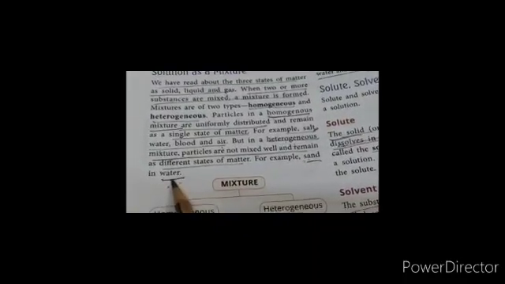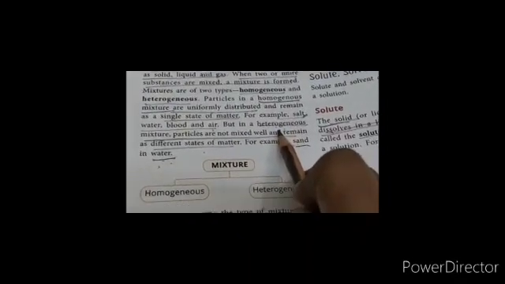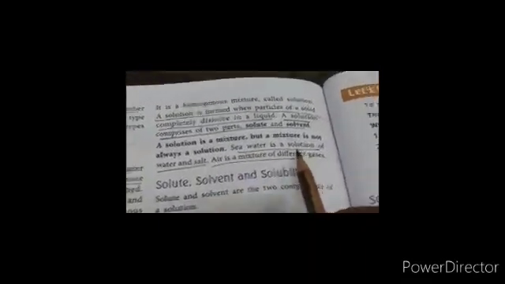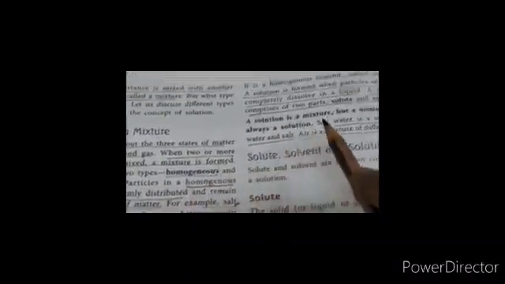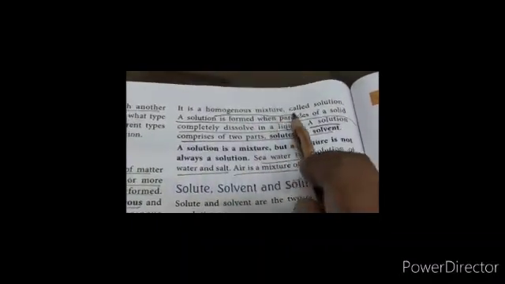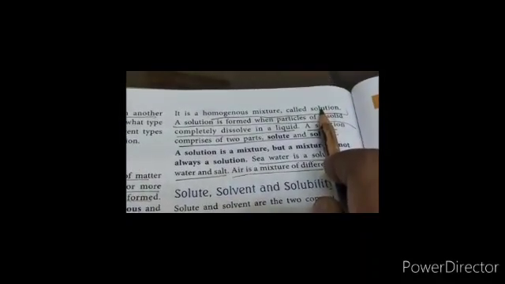Such a mixture is called a heterogeneous mixture. So mixture is of two types: homogeneous mixture and heterogeneous mixture. When two materials mix together, it is called a homogeneous mixture, and such a homogeneous mixture is also called a solution.